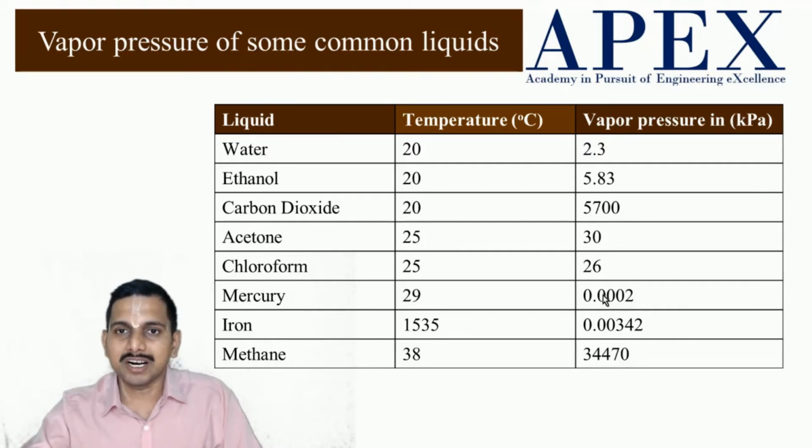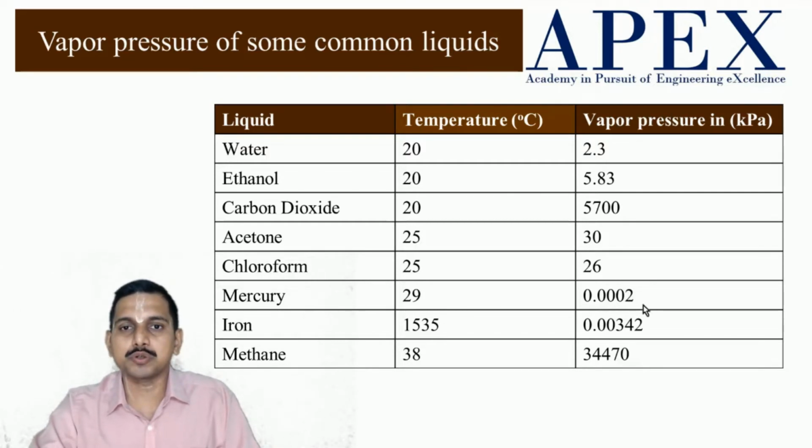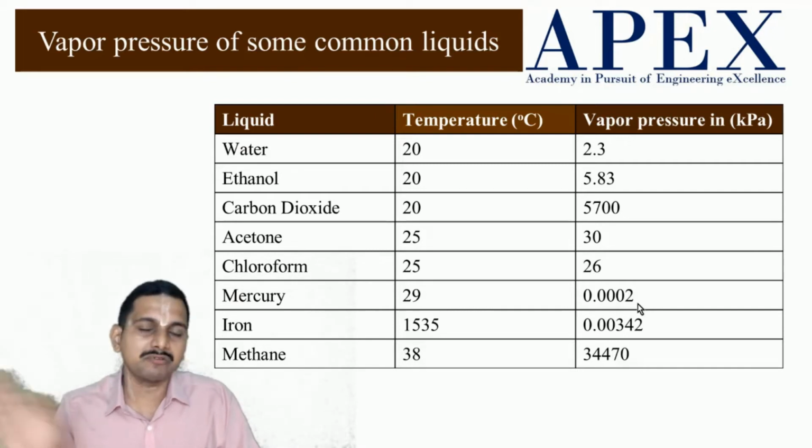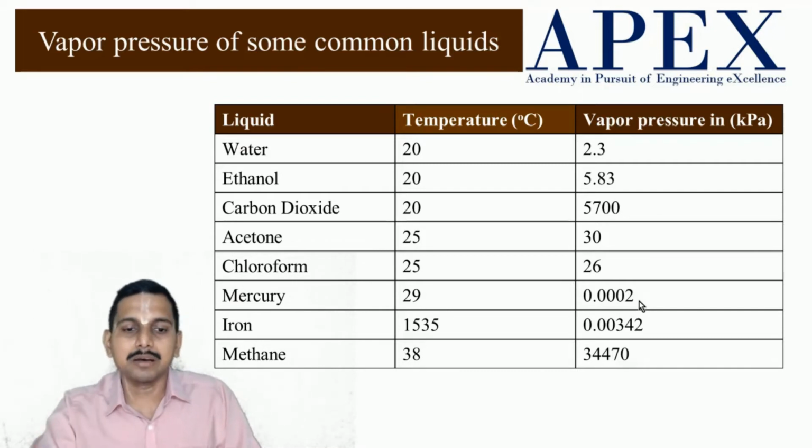When we have to measure small pressures, if it gets vaporized, it is a problem. Mercury is used because the vapor pressure is very low and it will not get vaporized. That's why mercury is also used in a barometer, where you have to compare the atmospheric pressure with absolute vacuum, and there mercury is one of the suitable candidates.